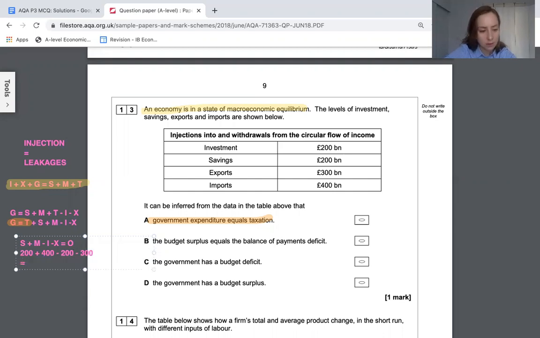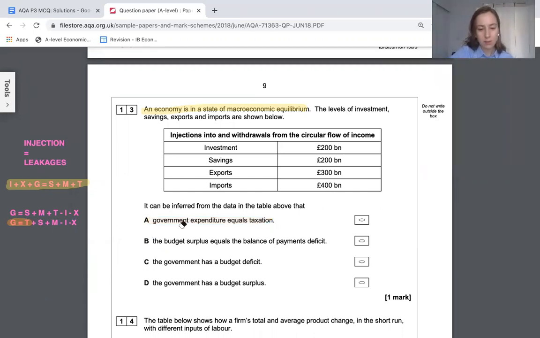This gives me a total of how much? 600 minus 600. No, minus 500. So you can see that that does not balance, if I've done that okay. So that's wrong.